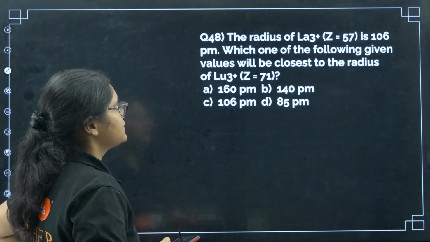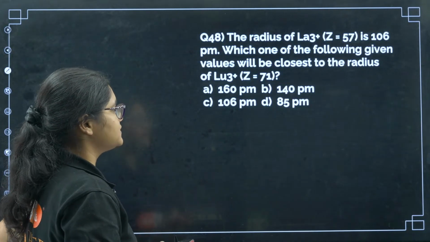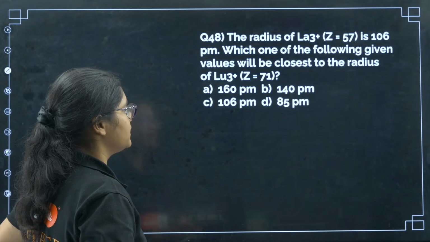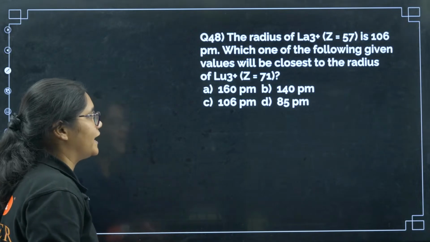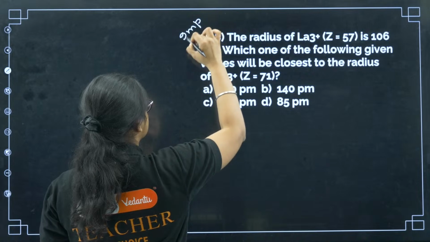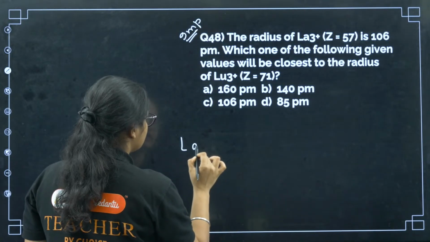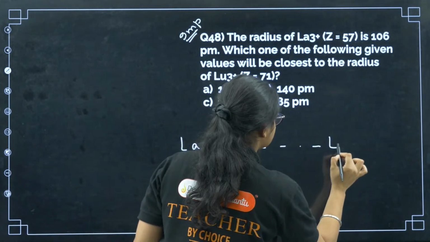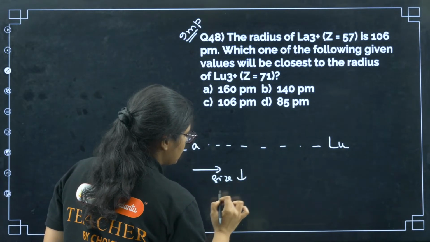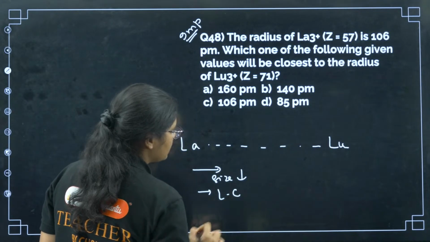Next, the radius of La3+ is 106 picometer. Which of the following given values will be closest to the radius of Lu3+? Yes, very important as well as easy question. So you have lanthanum and you know the last element is lutetium, and along the period size will decrease because of lanthanoid contraction.